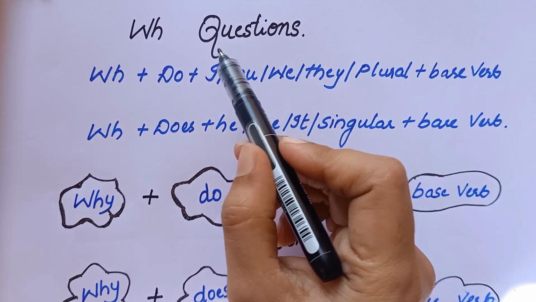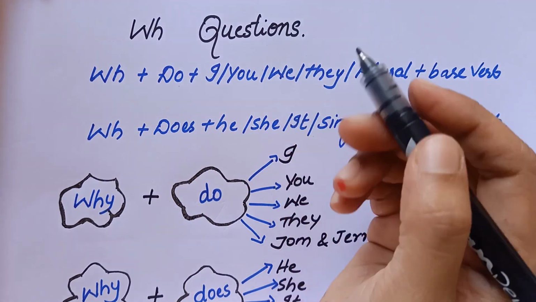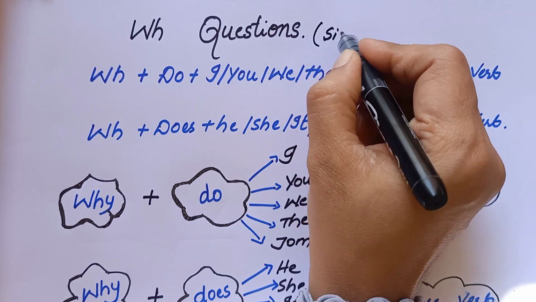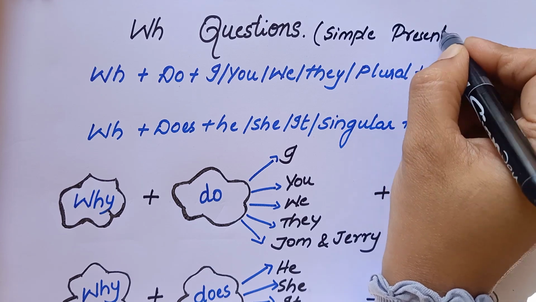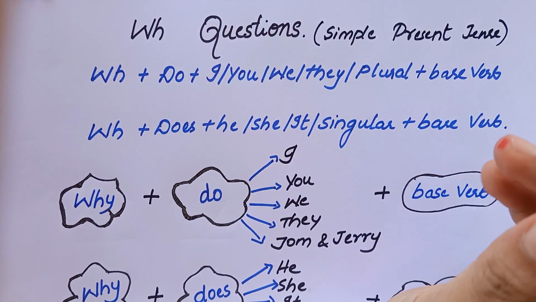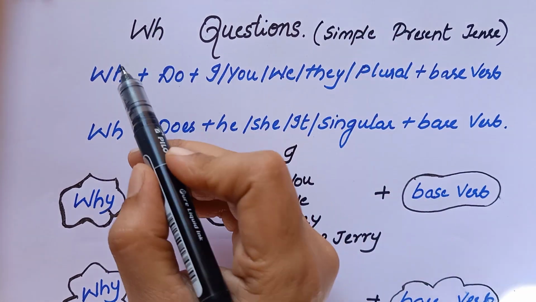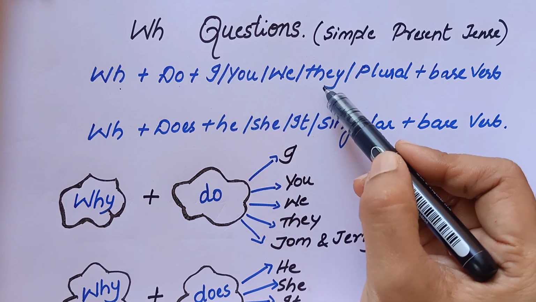So now let us see the WH questions, the fourth form of the sentence under the simple present tense. So let us understand the pattern and the syntax of this WH questions. तो क्या pattern होगा इस WH questions का? WH means anything like where, when, why, what. Okay, so these are called WH words.